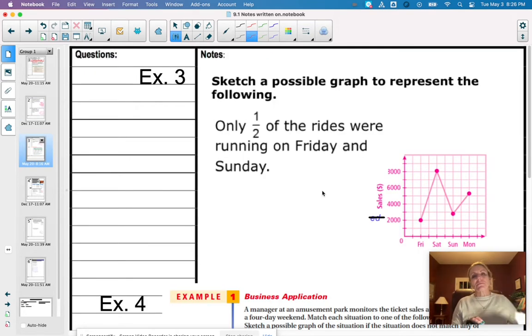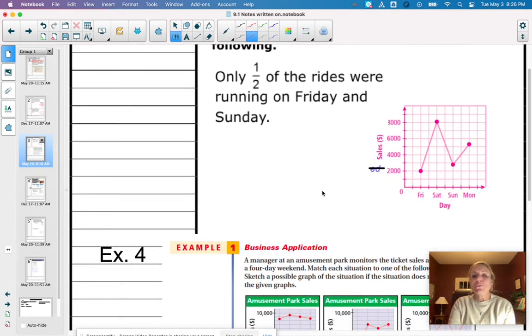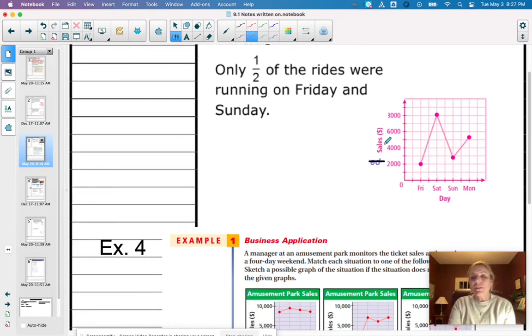Example 3. Sketch a possible graph to represent the following. Only half of the rides were running on Friday and Sunday. Again, sales. As you can see, sales are low on Friday, low on Sunday, because only half of the rides were running. Sales were high on Saturday and higher on Monday, but Saturday obviously was the highest because it's a weekend.